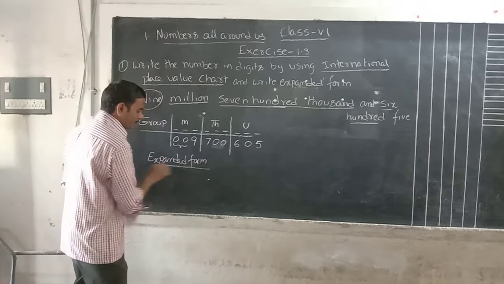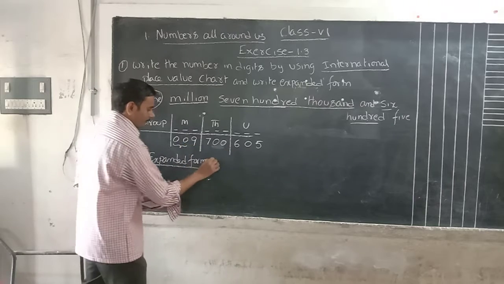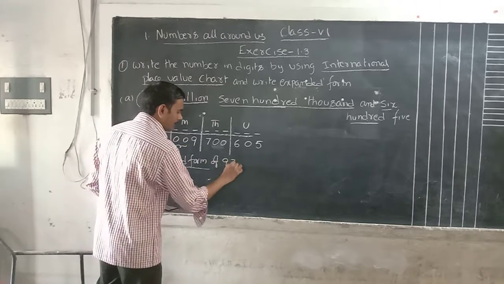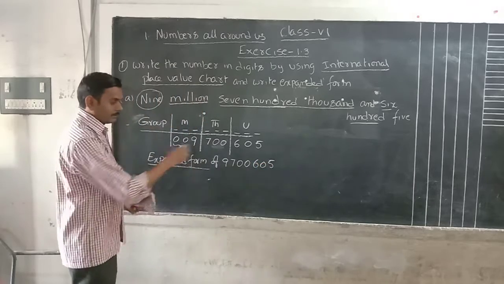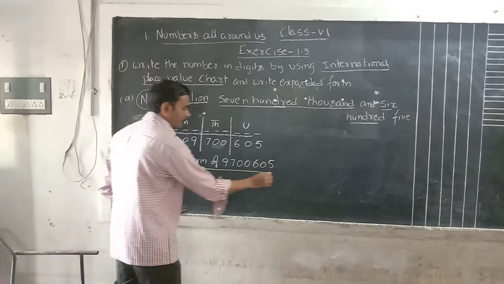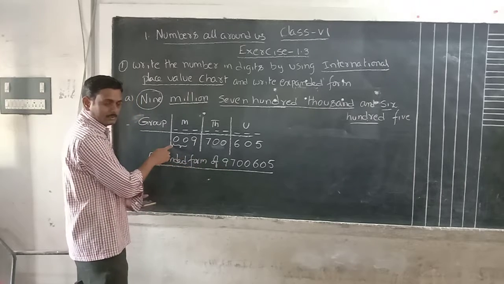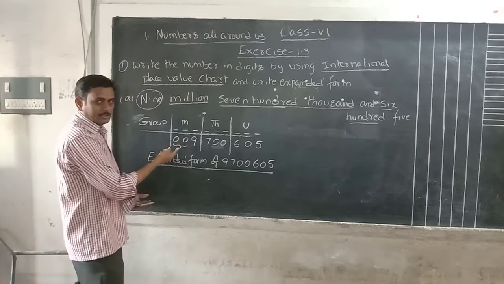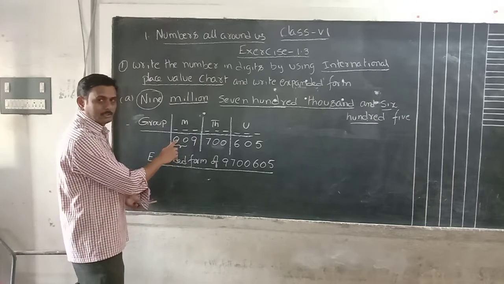How can we write the expanded form? The number is 9,700,605, and I want to write its expanded form. I have written the number here without zeros. The leading 0 0 we don't read; we read only 9 million. That's why I did not write the 0 0.